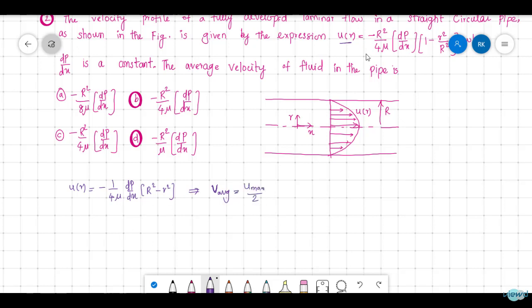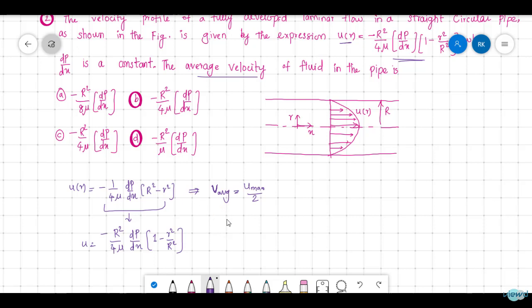The profile given is the same profile, just with R square taken out: minus R square by 4 mu dp by dx into 1 minus small r square by capital R square. That will be u.